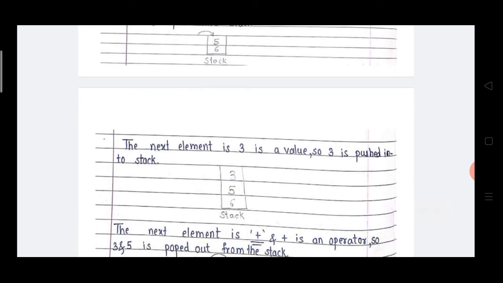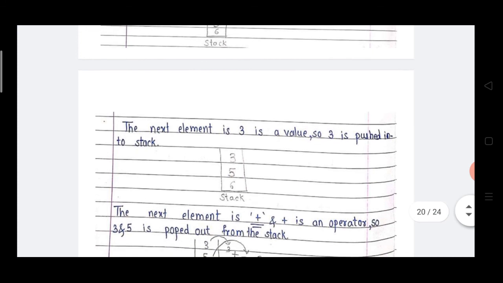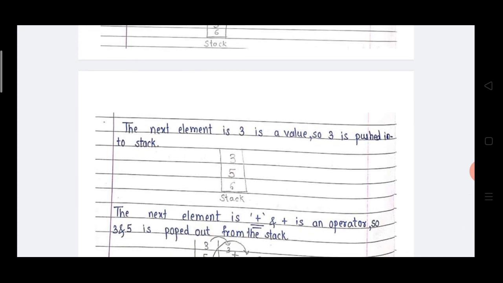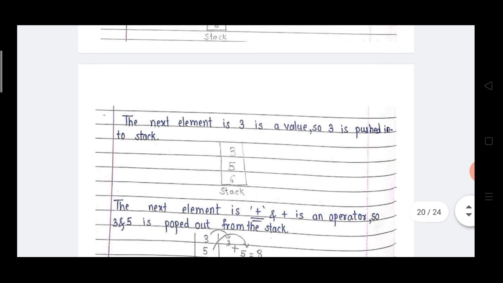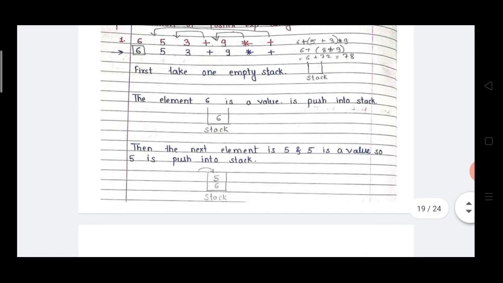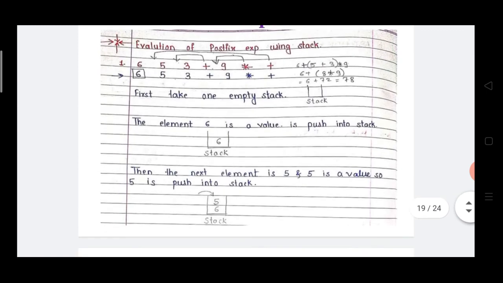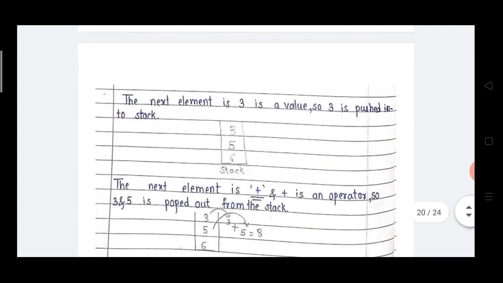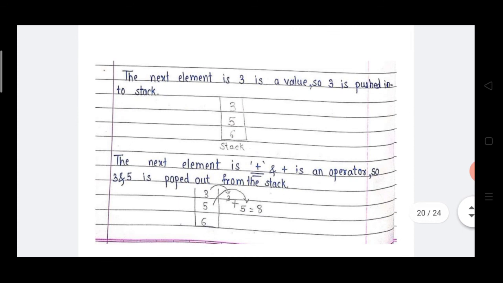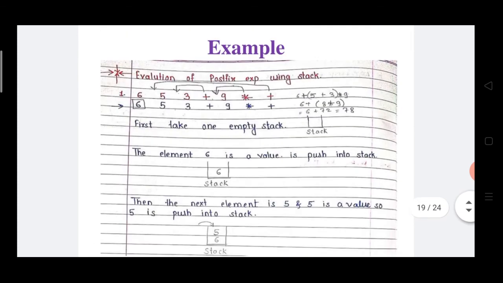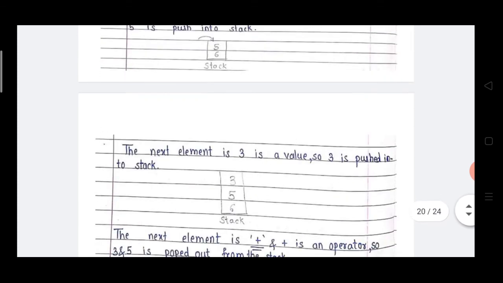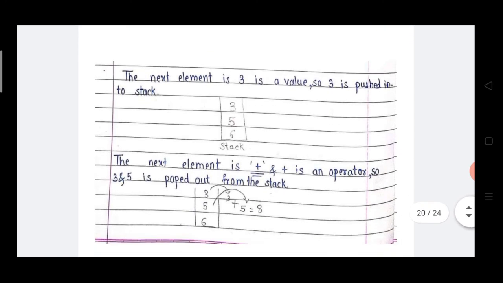Now see in the figure the number 3. The next element is 3. Our third element is 3. 3 is a value, so 3 is pushed into the stack. So the stack looks like 3, 5 and 6. The first element is 6, the second element is 5, and the last element is 3. The next element is plus.